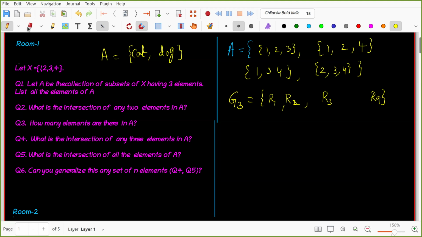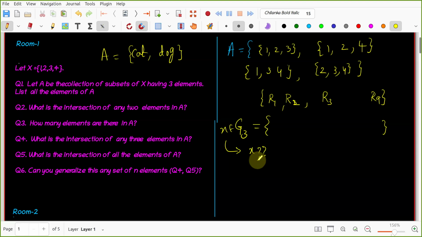Now, what is the difference between this set and G3? What are the elements of G3? X belongs to G3. What is X? X is a breakout room? This is not G3, right? You yourself told X belongs to G3, so X is what?